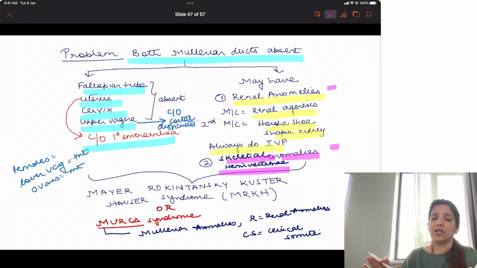So, just remember this, MRKH syndrome or Merck's syndrome. If you are getting Mullerian agenesis with renal anomalies and skeletal anomalies, that's MRKH or Merck's syndrome.